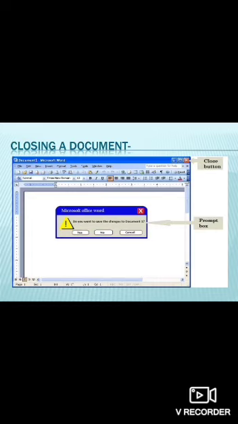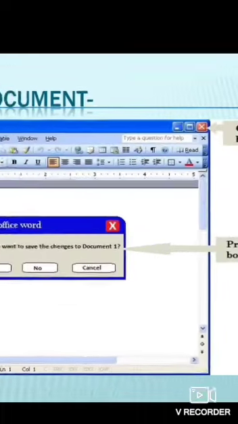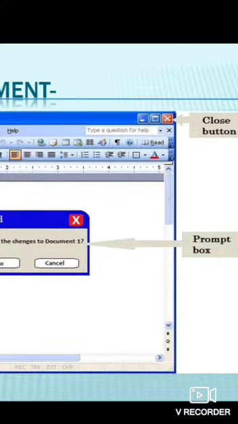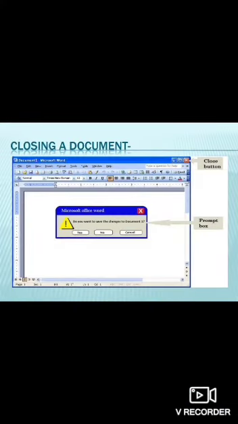When you finish working in a document, you have to close it. So closing a document removes it from your computer screen. For that, what you can do is you click on the File tab and select the Close option from there. Or you can simply use this Close button and you can close your document.